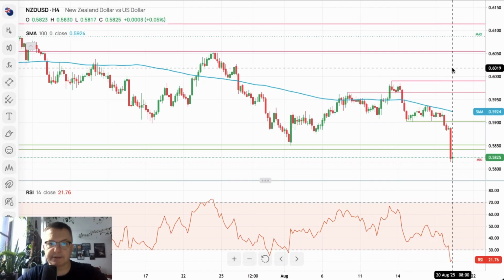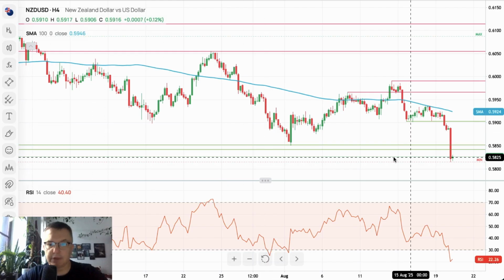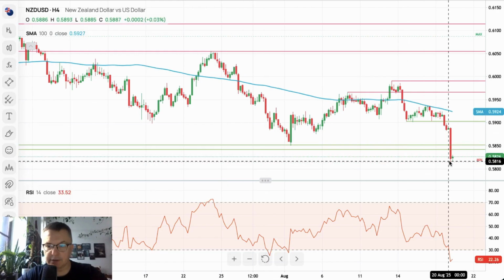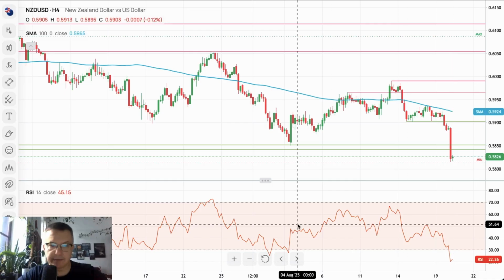After the interest rate decision, the 4-hour time frame chart of the New Zealand dollar is showing us deterioration below the major technical support at 5,842. The major low was made at the level of 5,815. Of course, in that situation, the RSI hits extremely oversold conditions at the level of 20.